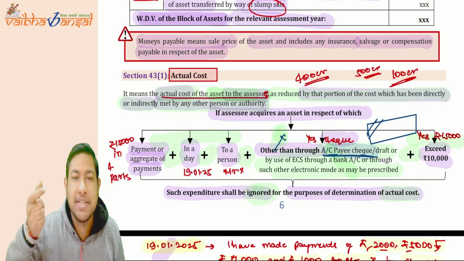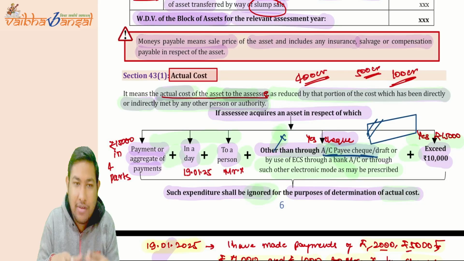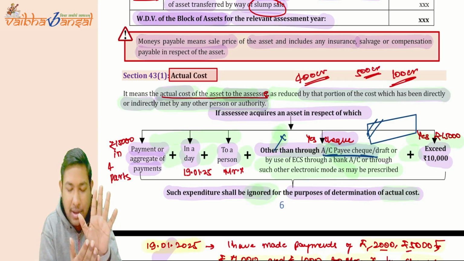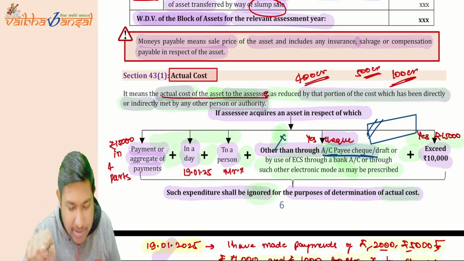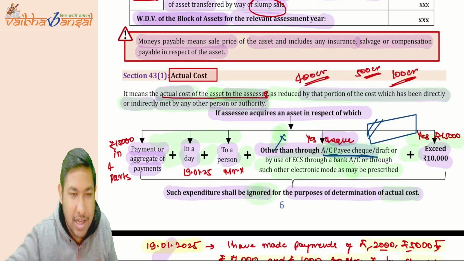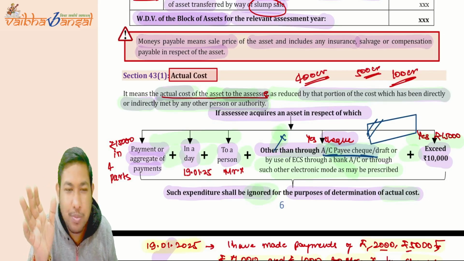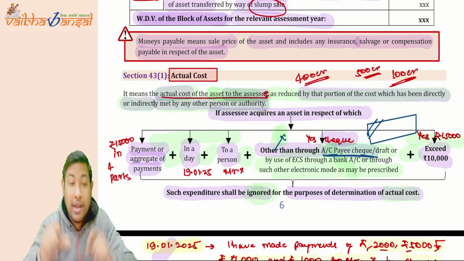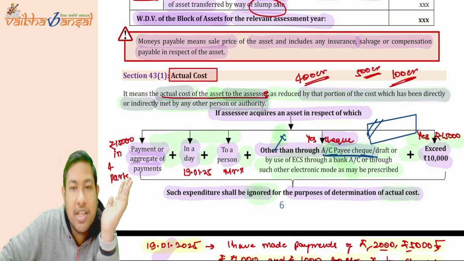The pockets of the assessee, that is only going to be what the actual asset. But suppose for that particular asset that we have purchased, if I have paid an aggregate of payment in a day to a person other than by account payee cheque, draft, ECS, bank account transfer, or such other electronic mode as prescribed, or UPI like Paytm, Bhim app, and NEFT transfer, all these are allowed, and it exceeds 10,000 rupees, you have to ignore such expenditure in the calculation of